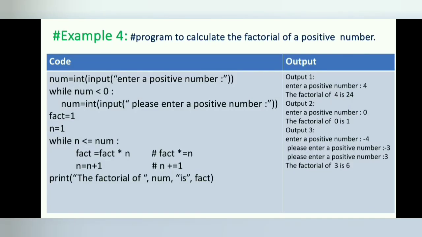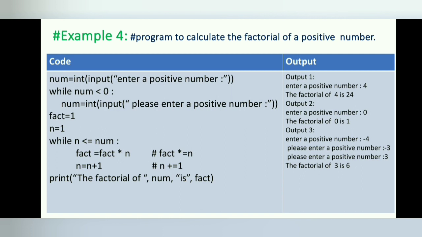Example 4. This program calculates the factorial of a positive number. In this example, the user enters a number. The variable num is used to store this value. Then the num value is tested with the while loop condition. If it is a positive number, then this while loop is skipped. If it is a negative number, then the body of the while loop is executed and it will ask the user to re-enter a positive number. This loop will continue until the user enters a positive number.